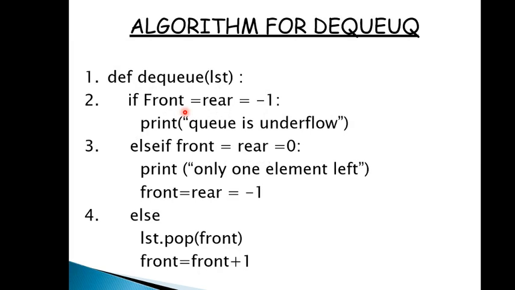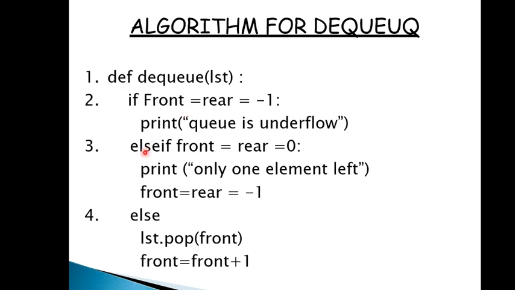Now dequeue, again in dequeue we will check for the underflow condition. And what is the underflow condition? If front and rear is -1, then queue is underflow. Now the point is, how can front and rear be -1?